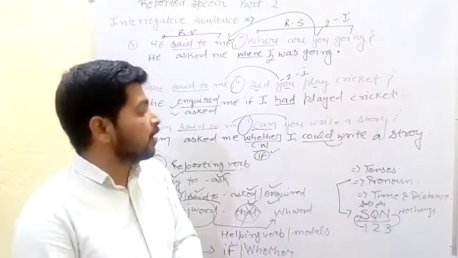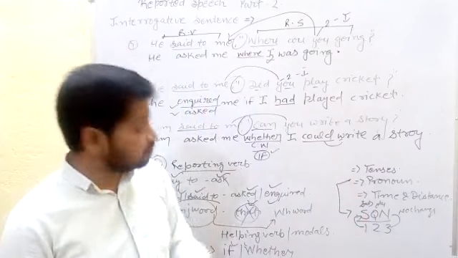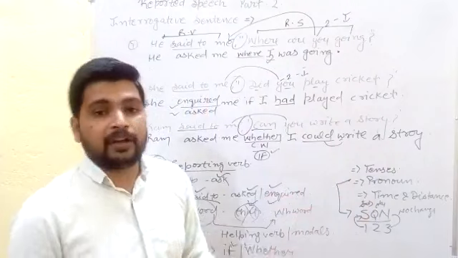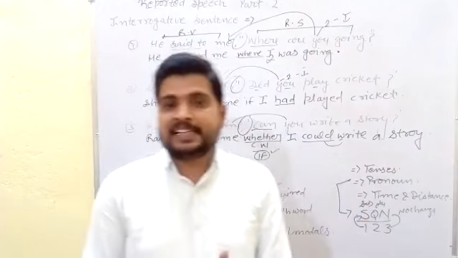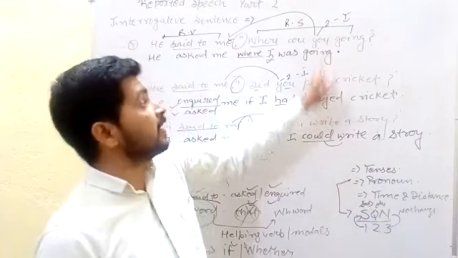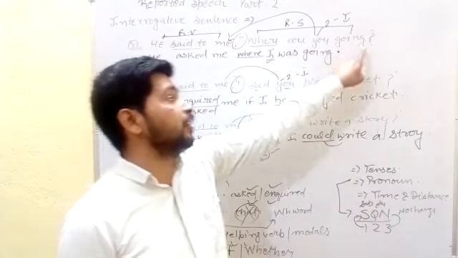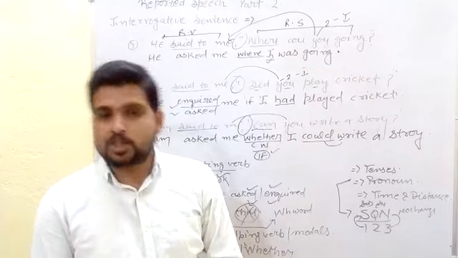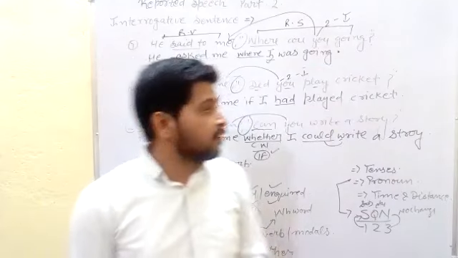Please watch my last video. It is very easy. So today you understand how we can change an interrogative sentence from direct to indirect. And one more important thing here: if at the end there is no interrogative sign mark, the sentence changes into a simple sentence. Students, I hope you understand the topic very well.